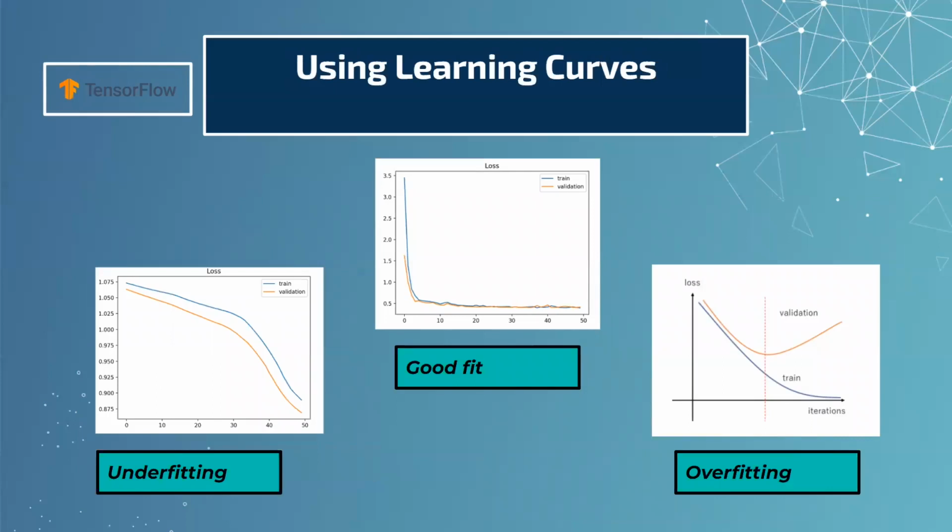Before we review our TensorFlow model, we need to learn to understand learning curves to review the performance of our model. And the most common way is to observe the training loss plus validation loss over time. The training loss indicates how well the model is fitting the training data, while the validation loss indicates how well the model fits new data.